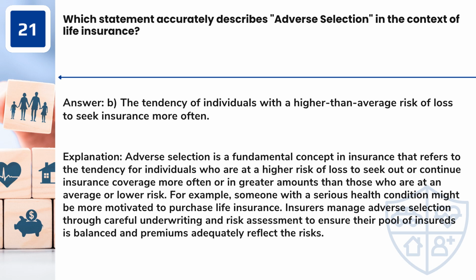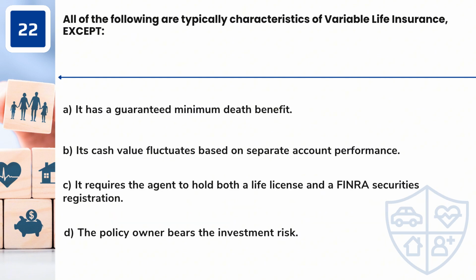For example, someone with a serious health condition might be more motivated to purchase life insurance. Insurers manage adverse selection through careful underwriting and risk assessment to ensure their pool of insureds is balanced and premiums adequately reflect the risks.